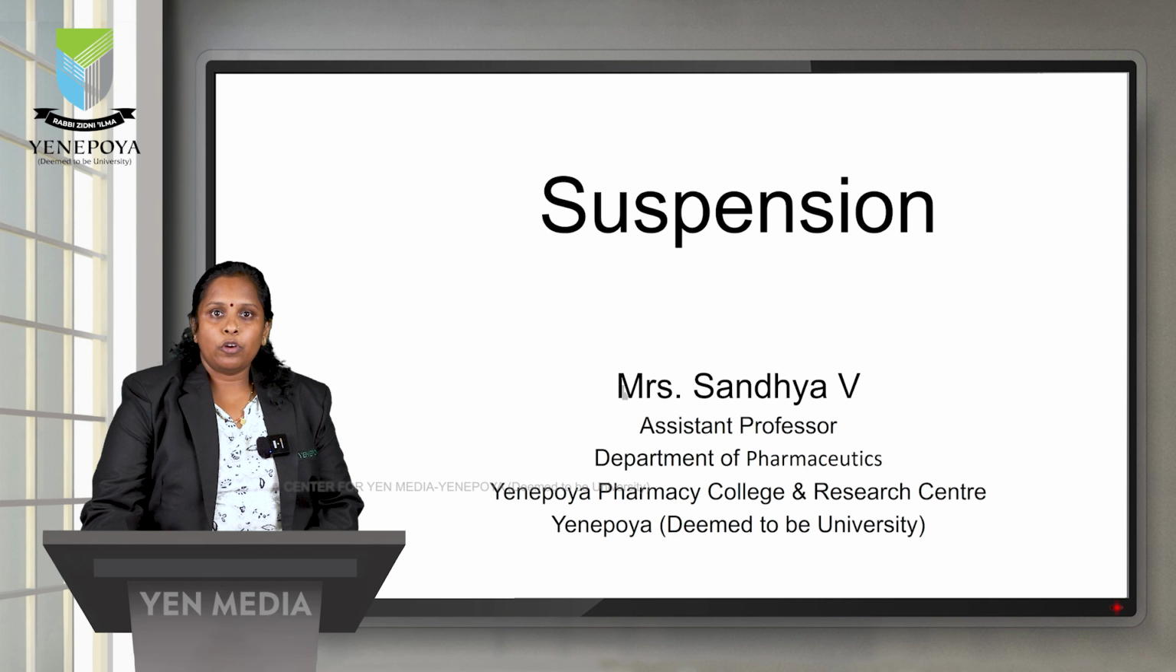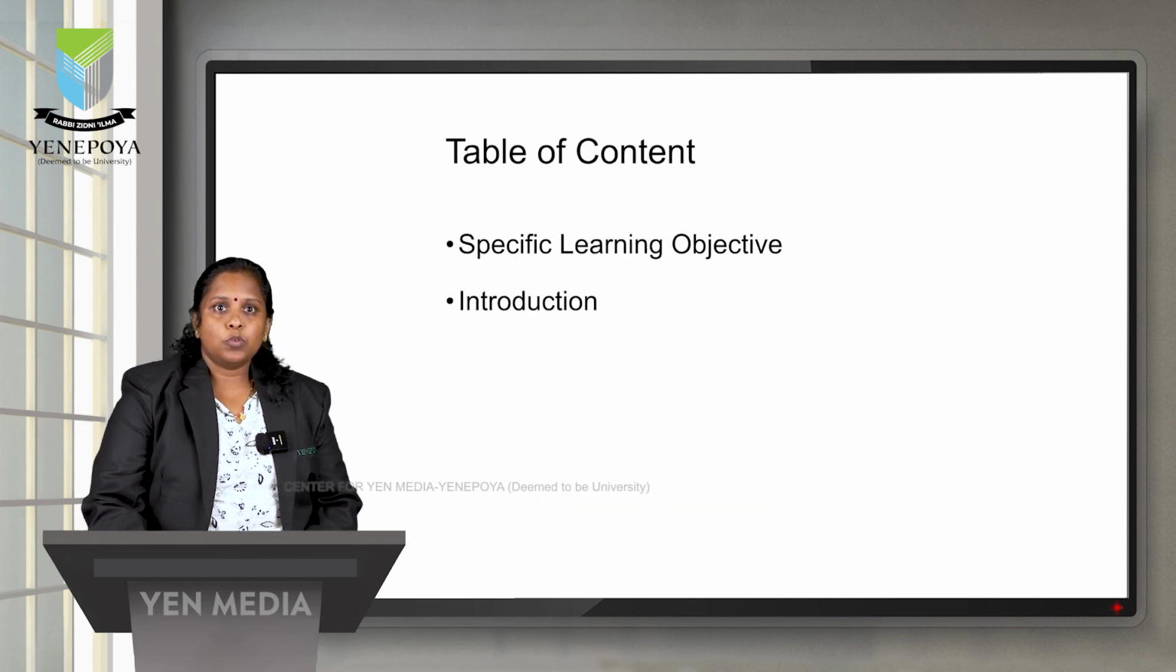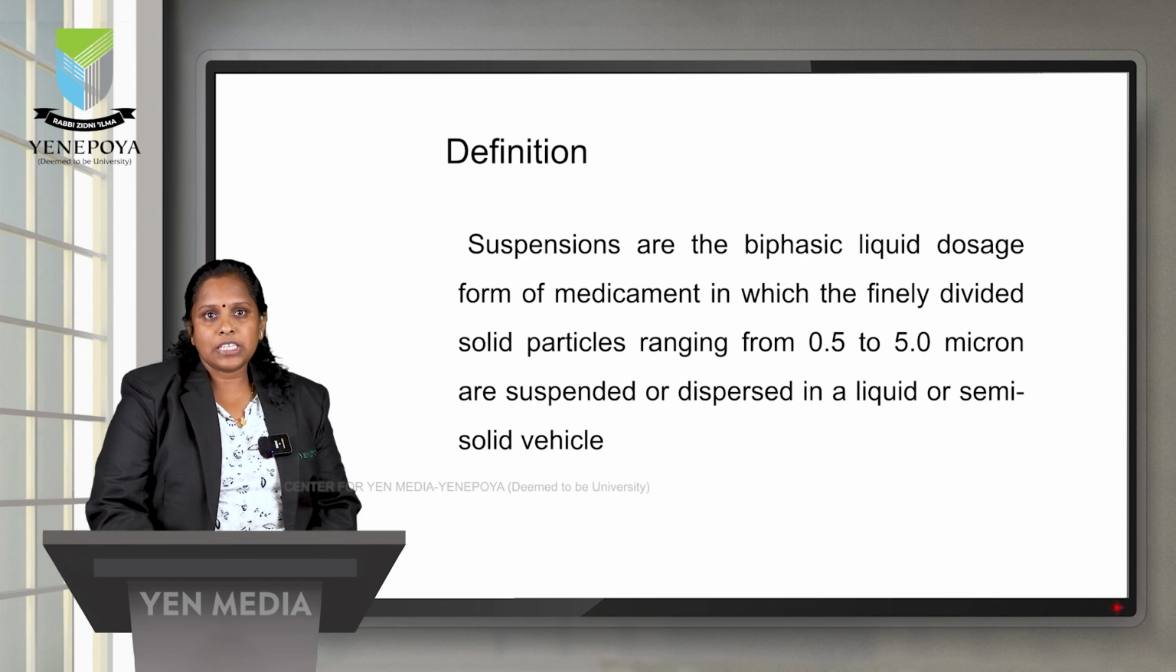I will give an overview of today's topic. My table of contents is a brief introduction of suspensions. The specific learning objectives of today's class are that you should know the definition of suspensions, classification, advantages, disadvantages, and qualities of a good suspension. When we formulate a suspension, what are the basic requirements for a suspension dosage form? Firstly, we will see the definition of a suspension.